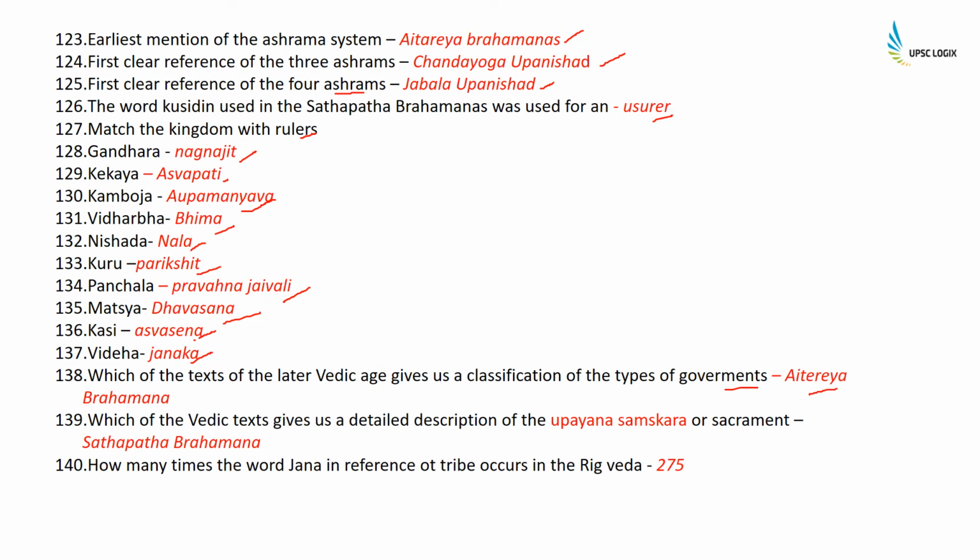It is the Aitareya Brahmana. Which of the Vedic texts give us detailed description of the Upanayana Samskara or sacrament? It is the Satapatha Brahmana. How many times does the word Jana in reference to tribe occur in the Rig Veda? It is 275 times.